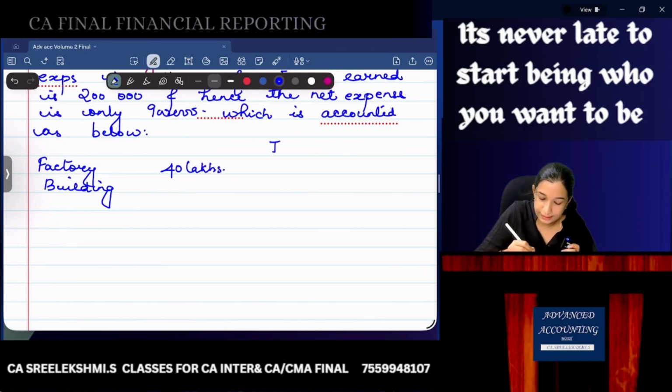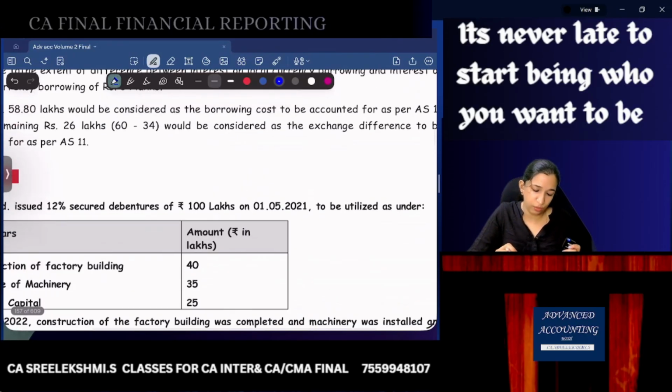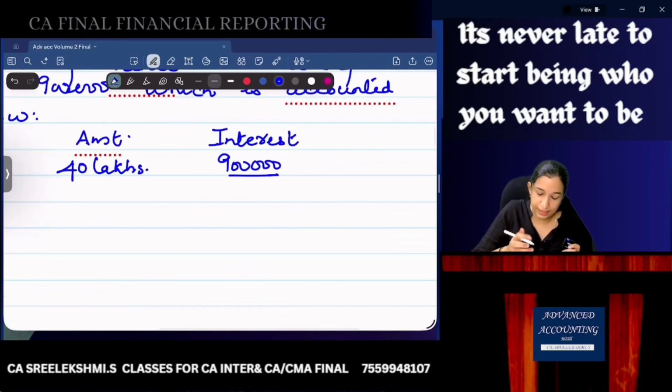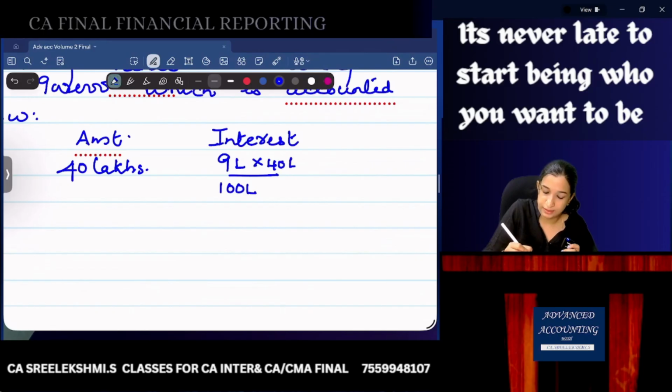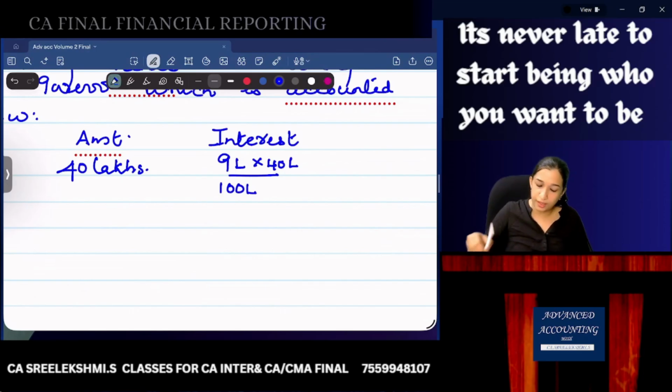Therefore, interest amount is 9 lakhs divided by 100 lakhs into 40 lakhs, that is 9 lakhs divided by 100 into 40, 3.6 lakhs capitalized.